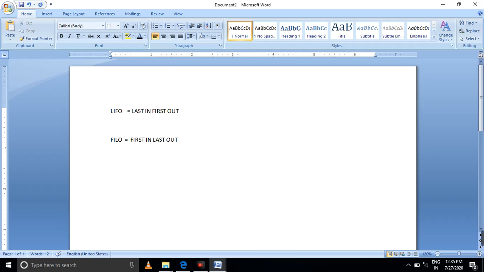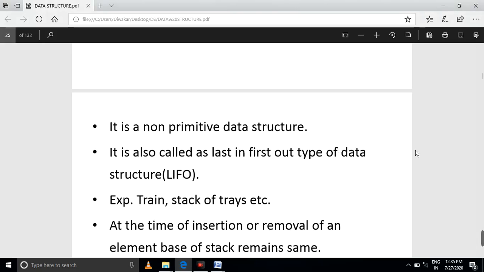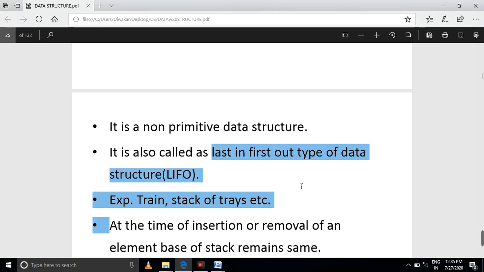Okay, if you understand LIFO or FILO, that means last in, first out, or first in, last out. This is the stack. It is a non-primitive data structure. It is also called last in, first out, and then first in, last out. This is the stack.